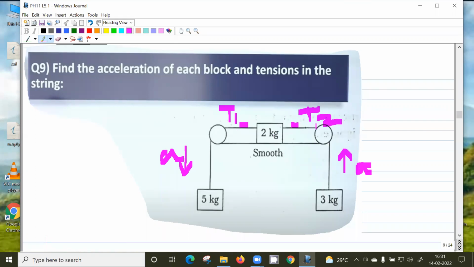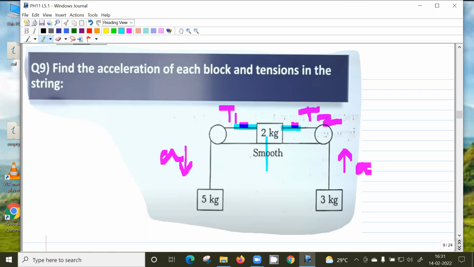Why these two tensions are different, T1 and T2? Because it's a different string, no? Only when the string is the same will the tension be the same. These two are different strings. Also this 2 kg is moving with an acceleration, so obviously there has to be a net force on it. The net force in the direction of motion is T1 minus T2.